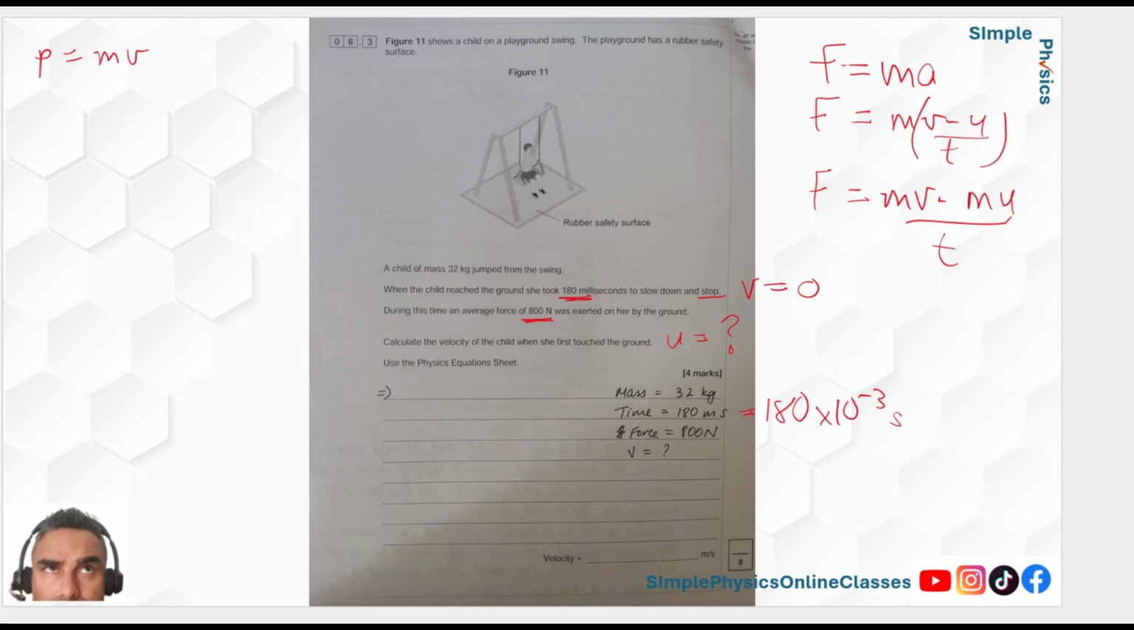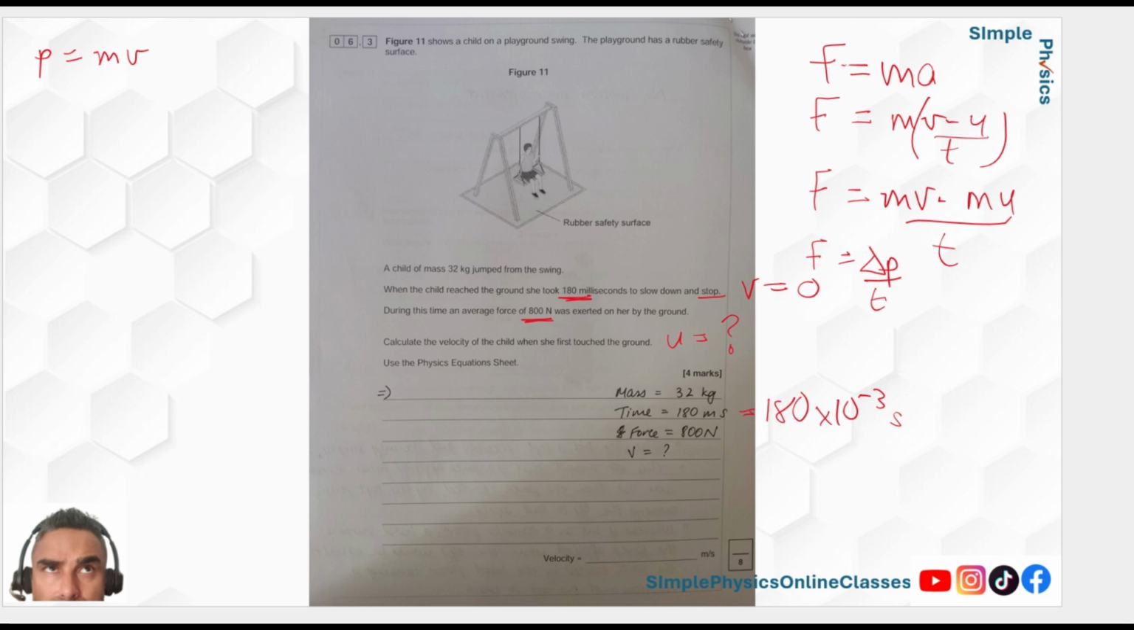Now you're probably thinking, do I need to derive all that? No, because F equals mv minus mu over t is given, so you should be able to go straight to that. Another way of writing this is mv minus mu is equal to the change in momentum. So F is equal to change in momentum over time. That's a good one to remember because we use it for explanations of why things reduce the force by increasing the impact time for the same change in momentum.